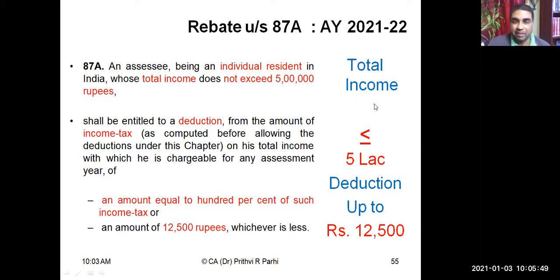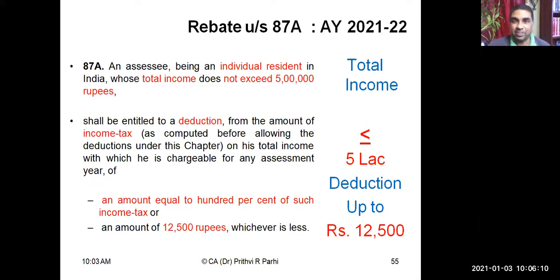Meaning, if the total income is less than or equal to 5 lakh rupees, how much deduction will you get? The entire tax amount or 12,500, whichever is less. Are you getting it? Yes, sir.